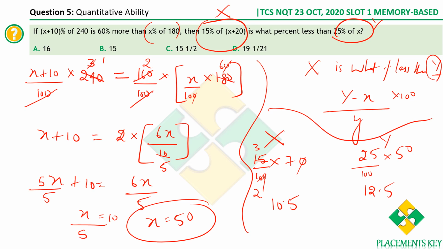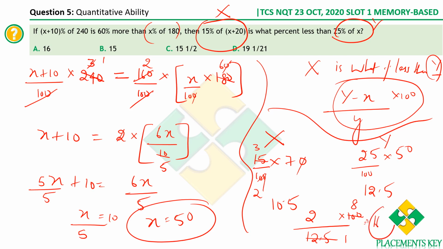So X value we've got 10.5. This entire value is 10.5. This is 12.5. So now what should we do? It's just doing this: Y minus X by Y. So Y minus X, 12.5 minus 10.5 is 2.5 divided by than Y. So Y is the base. 12.5 into 100. I'm sorry, 12.5 minus 10.5 is 2, not 2.5. So 2 by 12.5, because 12.5 into 2 gives 25, 25 fours 100, so 2 8s 16. So the answer for this question is option A.